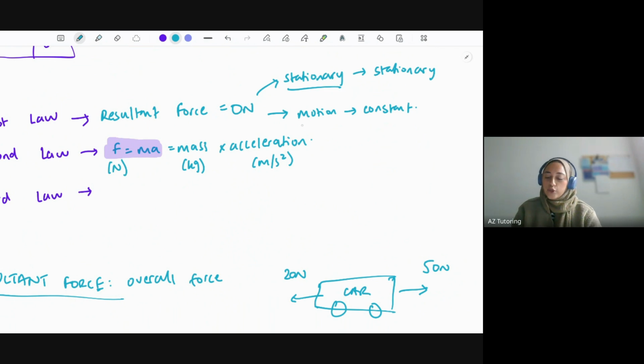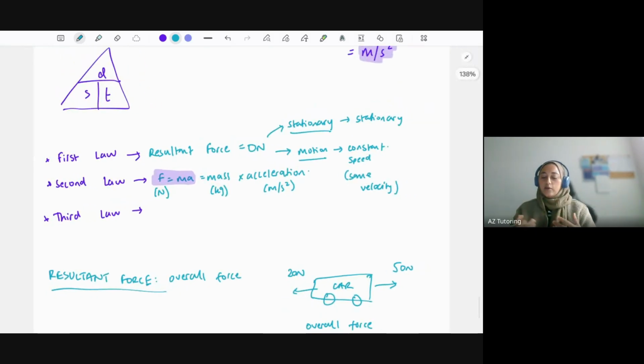However, if you're in motion, but your resultant force is 0, then you will stay at that constant speed of motion. You won't change, increase or decrease in speed. So it continues to move at the same velocity. I should really say velocity over speed, just so direction is taken into account. Okay, so that's what the first law is talking about in terms of resultant force being equal to 0.